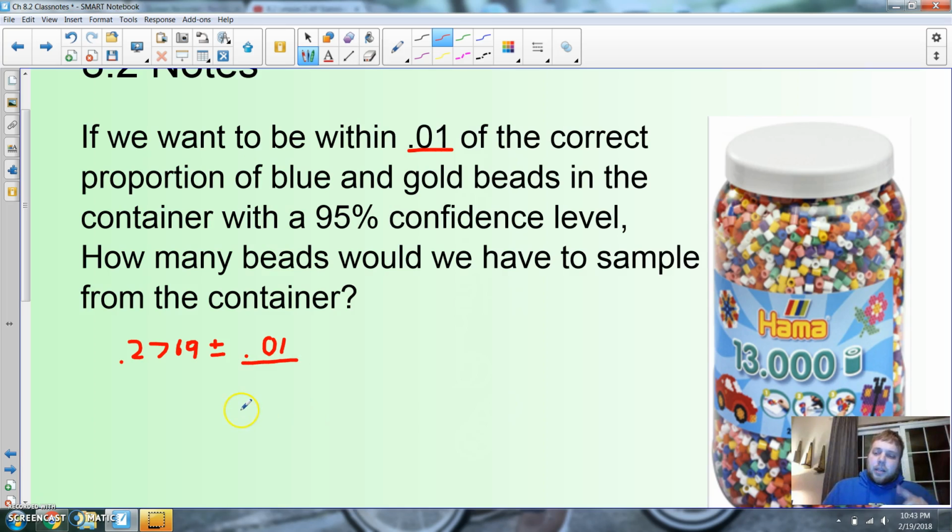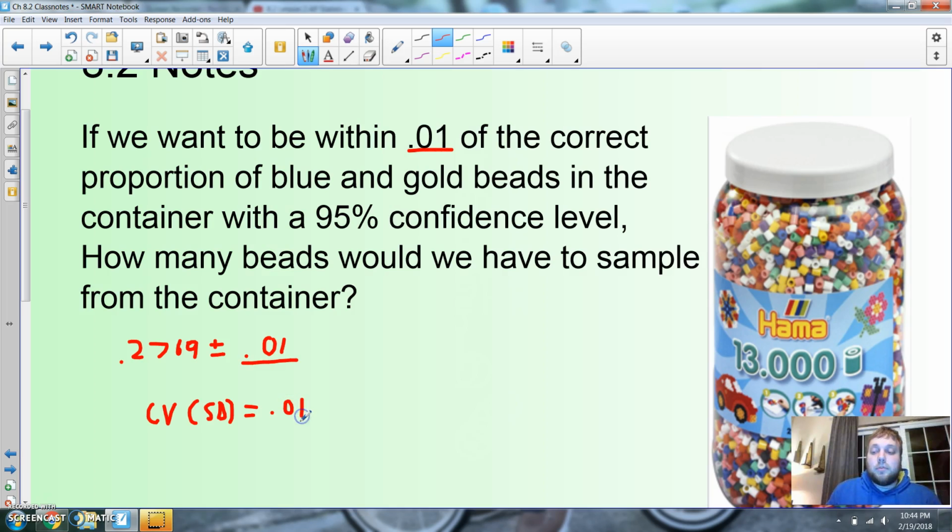Alright, so this gets into some algebra here. I love algebra. So this is my wing, really, right? And so I've got to know what my wing is made up of. And you should say, well, my wing is made up of my CV, my critical value, and my standard deviation. So my critical value times my standard deviation should equal 0.01.